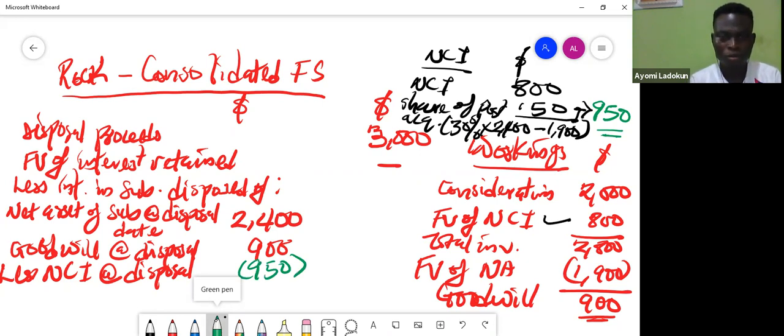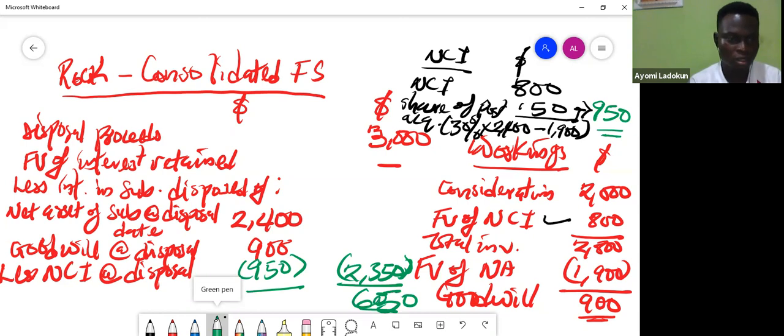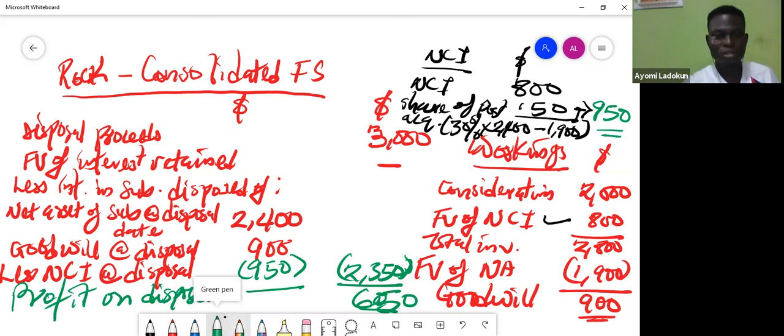So when I add up, if you press a calculator there, you have 2,350. So you can do this so that I can have 650. So this 650 is what? Profits on disposal.